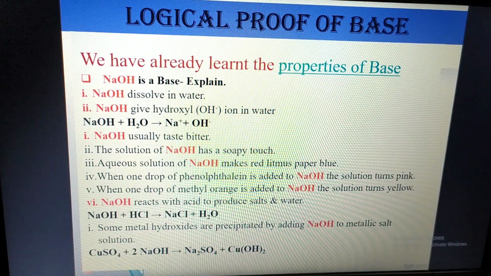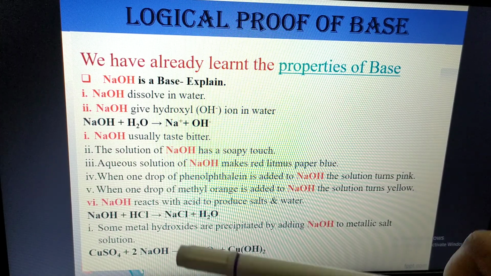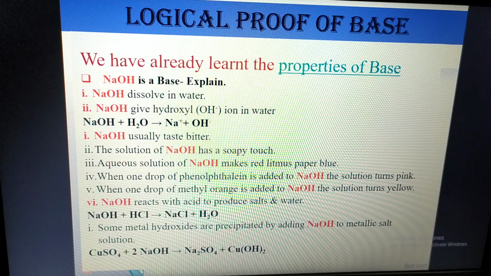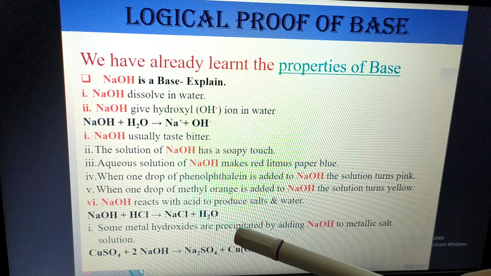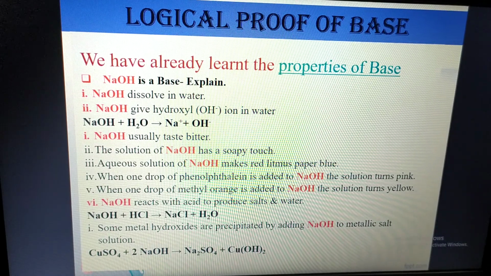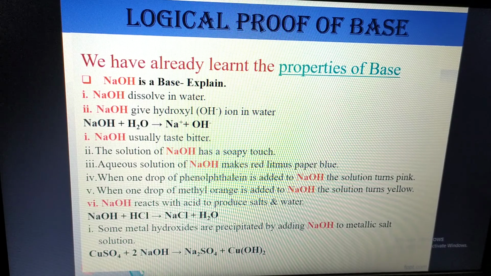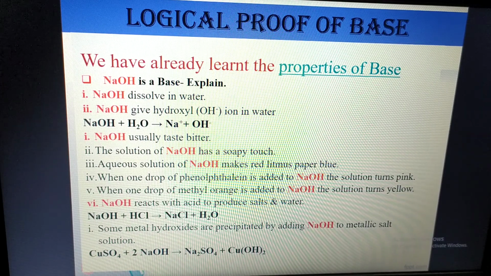That is the metallic salt, and this is the precipitation. So these are the logical proofs of base. I hope you did understand.